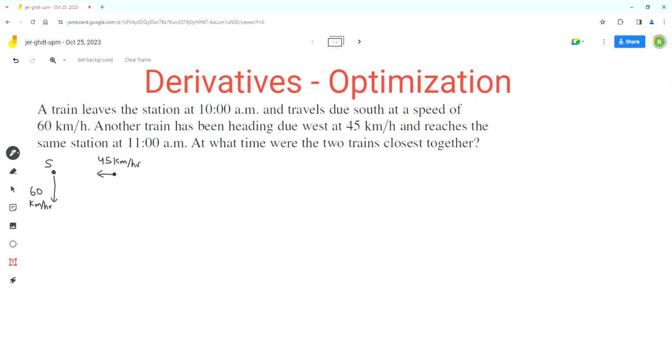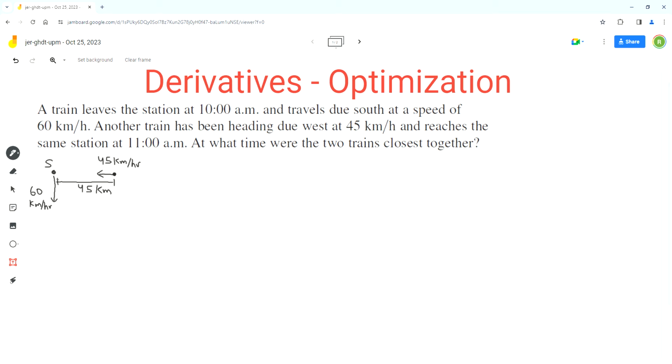So the distance of the second train from the station at 10 a.m. was 45 kilometers, because in 1 hour this train will cover 45 kilometers, since its speed is 45 kilometers per hour. So at 10 a.m. the second train was 45 kilometers to the east of station S. This is a very important concept we need to understand about this problem.